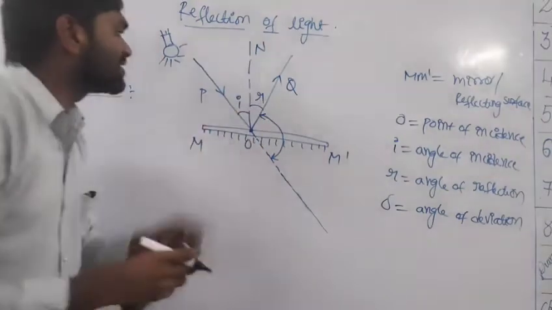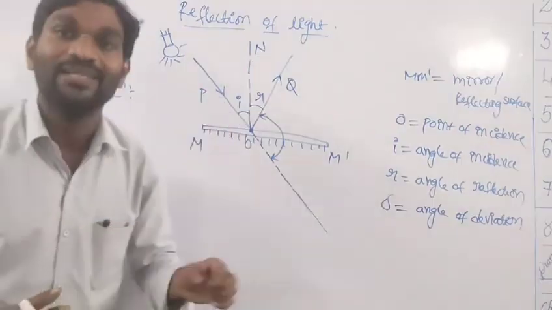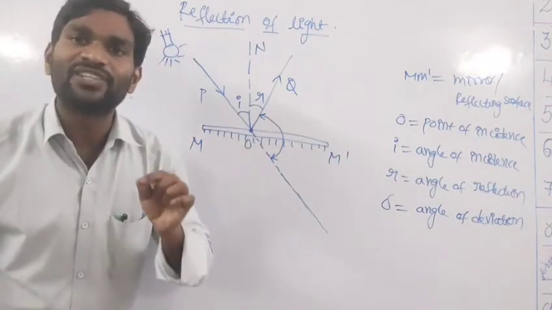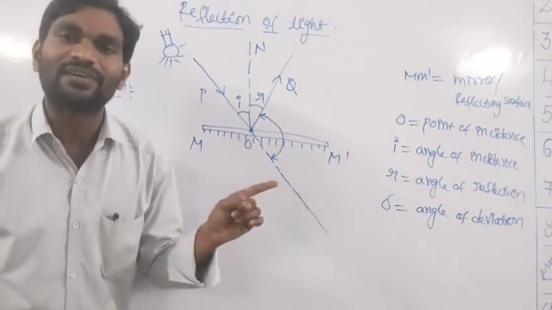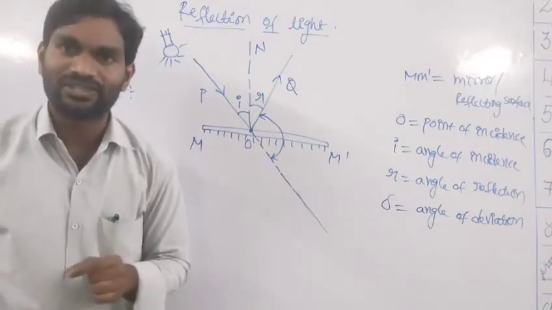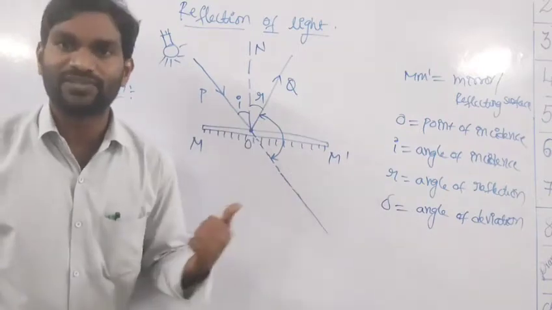If a light ray is incident on the reflecting surface, it undergoes reflection. This phenomenon is known as reflection of light.